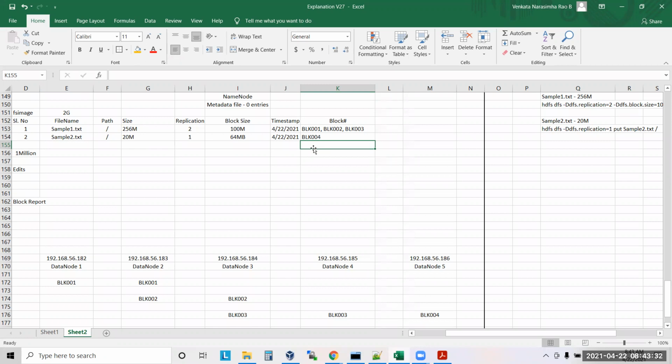Now the question is, suppose 100 people are trying to write data parallelly, then name node has to open this file 100 times. For every file, it has to update the metadata. Not one person, but 100 different people are parallelly writing some file, storing files into Hadoop.